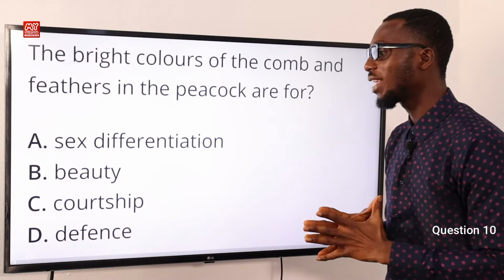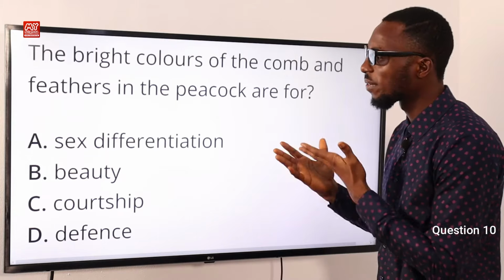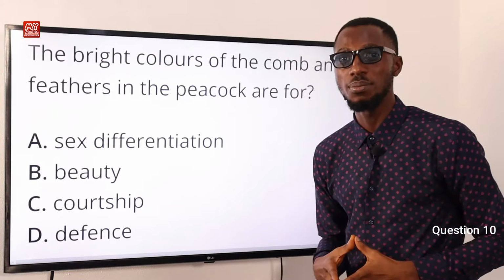So the correct option here is option C. It is not just for beauty, it is not for defense, it is not for sex differentiation, it is for courtship. So option C is very correct.